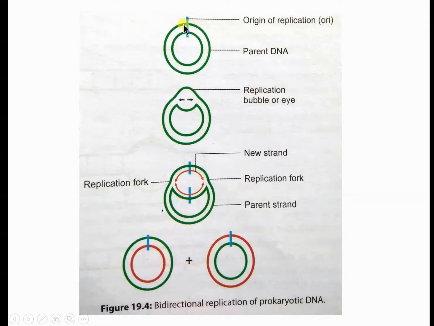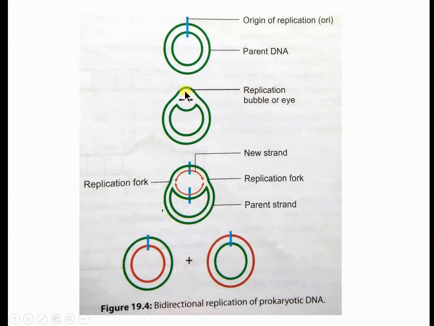This site is originally recognized by a specific group of proteins known as DnaA protein. So DnaA protein first comes here, then DnaB protein, that is helicase enzyme, then single strand binding proteins to separate the two strands, and then primase will come, which is required.